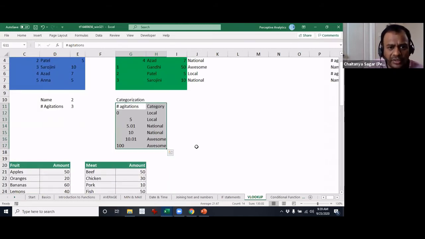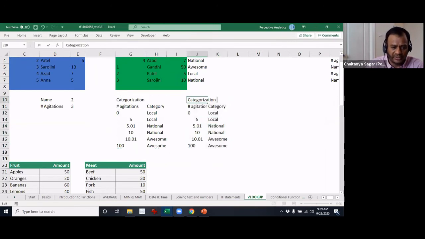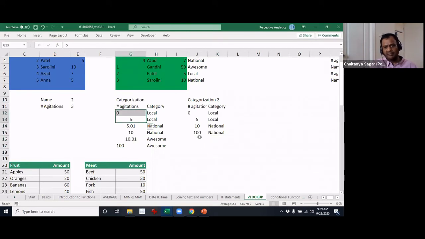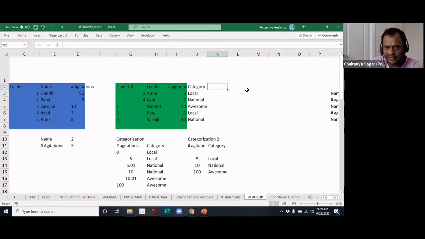Let's take this. This is the approach that I have taken. We'll have a different categorization. We'll call this categorization 2, and we would only give 0, 5, and then what's the next one? You have the 10, and then you have the 100. Basically I have not given a watertight table, but a sort of loose table. Then I have to give this awesome here. Actually, I have taken out 0 also. You have the 5, 10, and 100. Let's see what happens here.